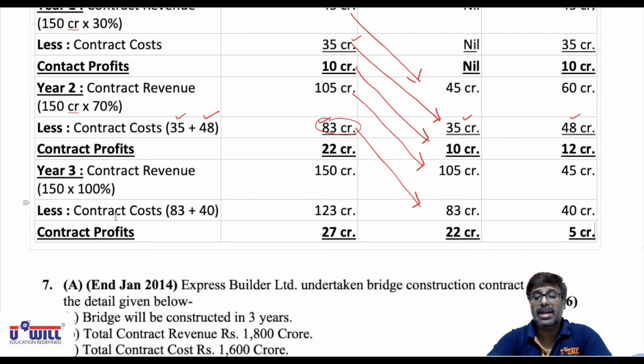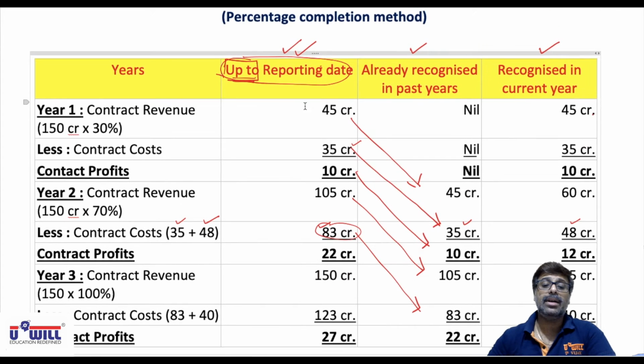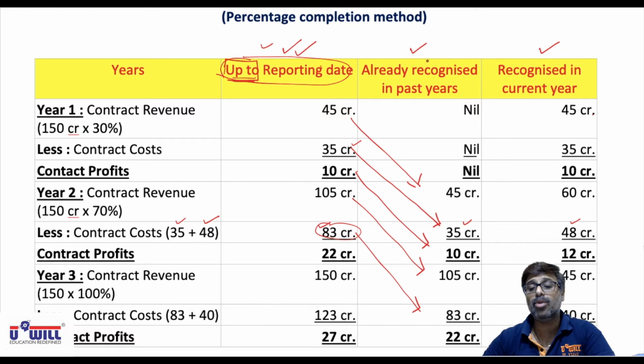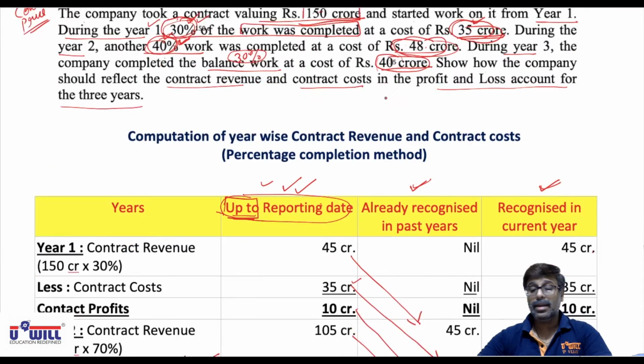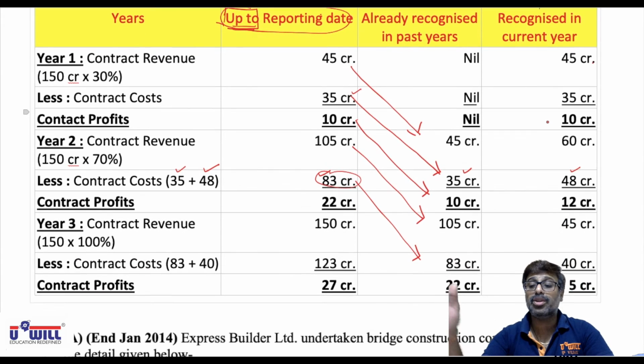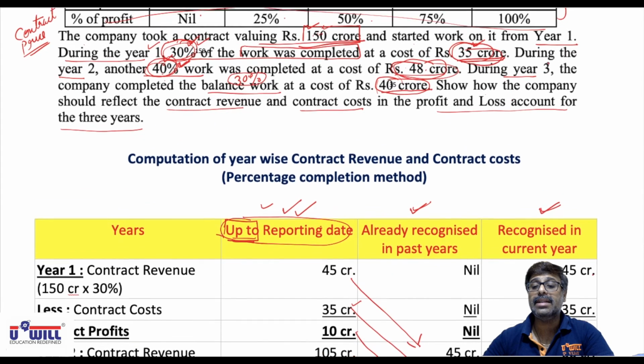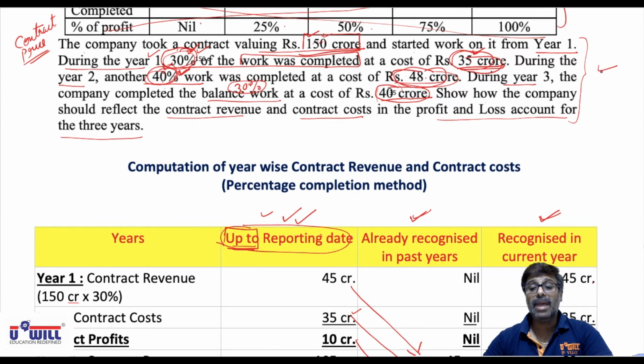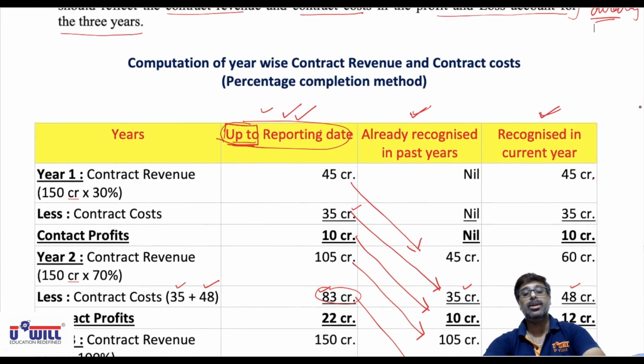So simple things are made a little bit complicated by college in this question, but it is not so difficult. First you do the total up to the reporting date, then you subtract past year's amount, and then you automatically get the current year's amount. Directly you don't have to find the current year's amount. This is how it is done in college, and this is how you have to do it in exams. You cannot adopt the simple approach and directly find the current year. Yes, but of course from an upcoming multiple choice question point of view, you can work it out directly as I did in the beginning while discussing the question. From the MCQ point of view, you can do it directly, but when it comes to main exams and a full question is to be solved, then you have to do it in this manner only.